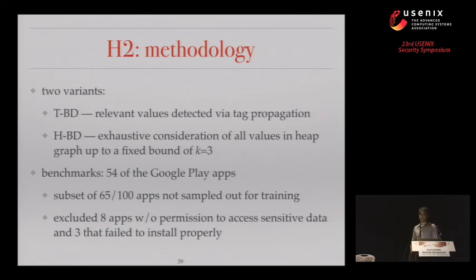And to experiment with this, we took out of the 100 topmost Google Play apps that we originally started from, 35 went into our training for the classifier, 65 remained, out of which we filtered out some apps that were either uninteresting or not stable enough for our dynamic experiments. And we compared two versions of our system, one which we call TBD, which is based on taint tracking, as I showed for the core algorithm, and another one, HBD, which is based on this heuristic notion of just trying to compare between values arising at the source and the sink heuristically up to a bound.